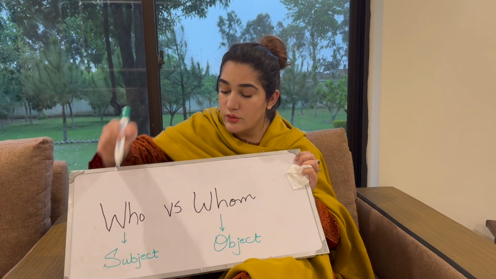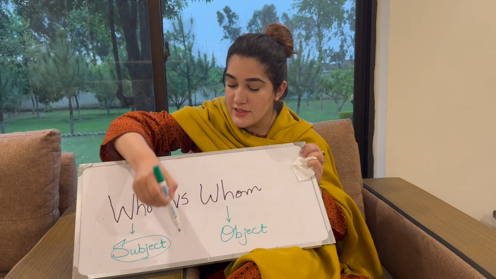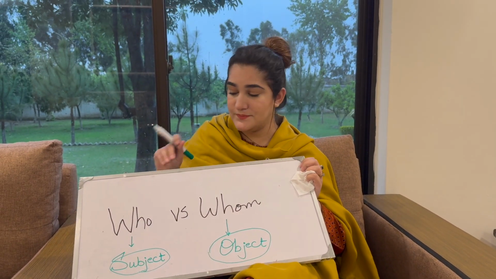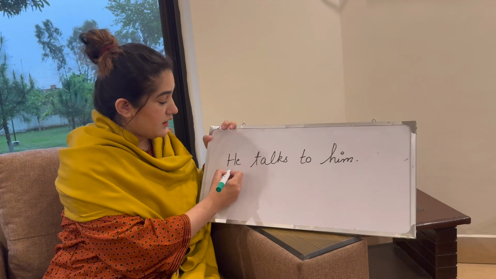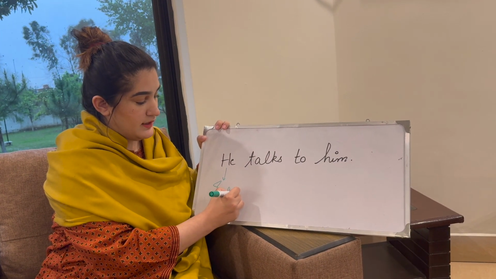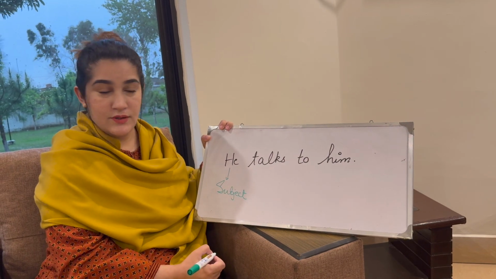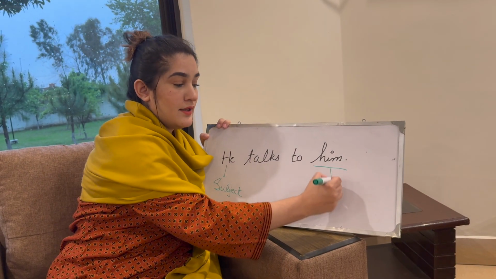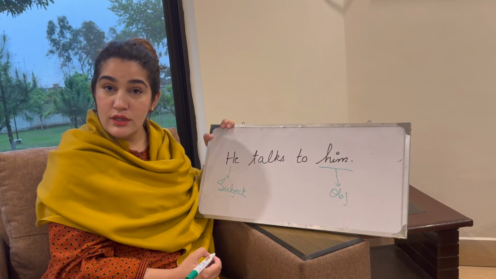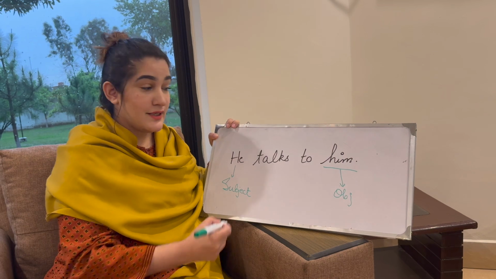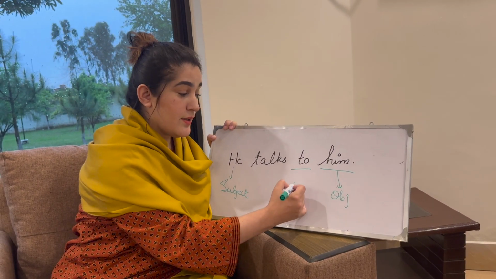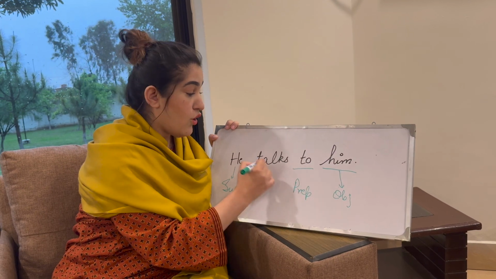Now let me tell you what the position of a subject and the position of an object is in your sentence. This is our subject. He is the subject, and him is your object. So, what do we understand by this? That our object always comes after the preposition or the verb.